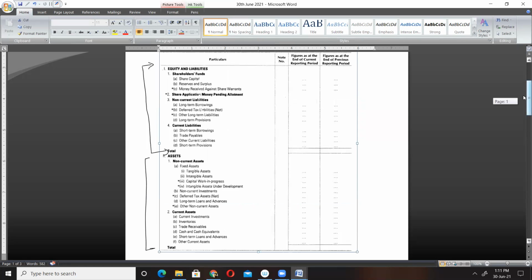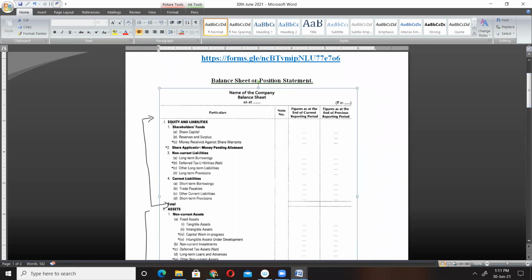Under equity and liabilities we have shareholders' fund. Shareholders' fund is nothing but the balances of various accounts which belong to our shareholders.